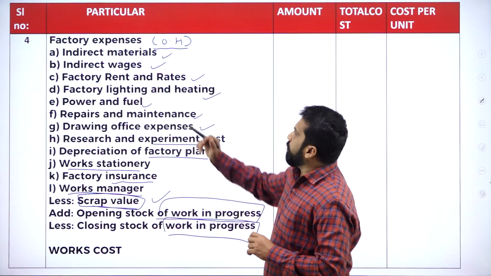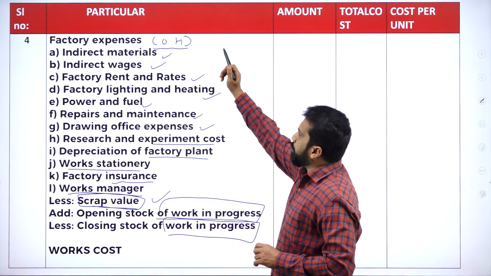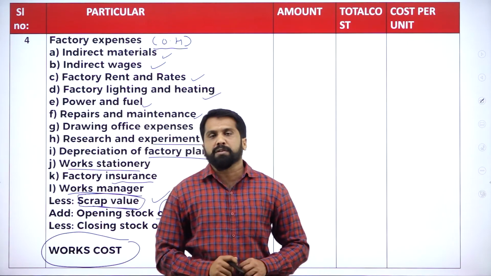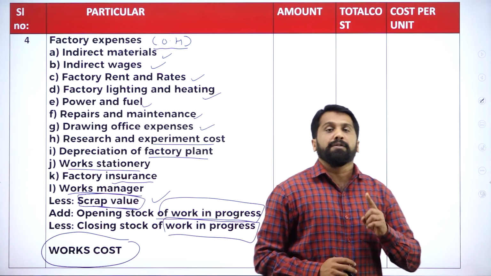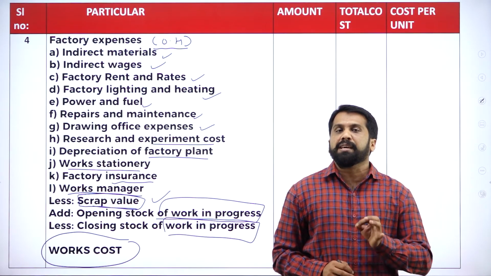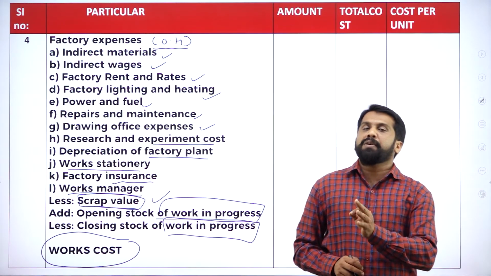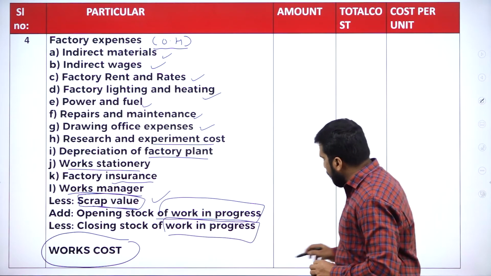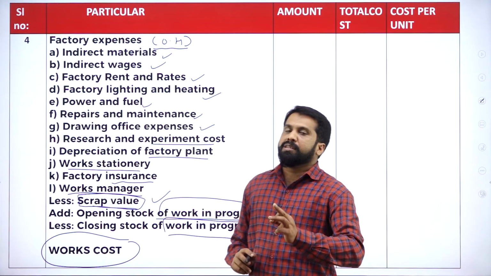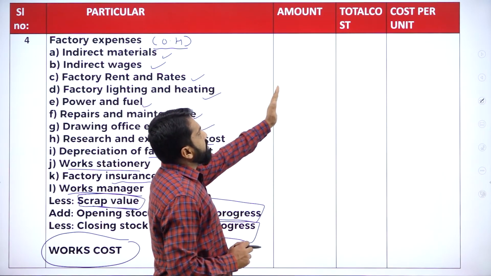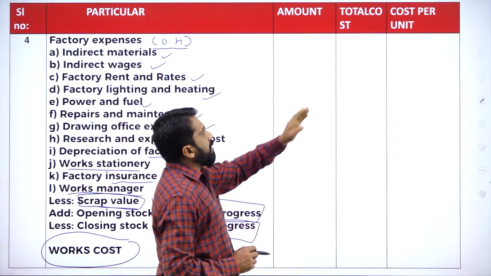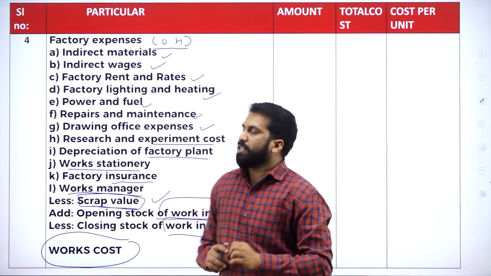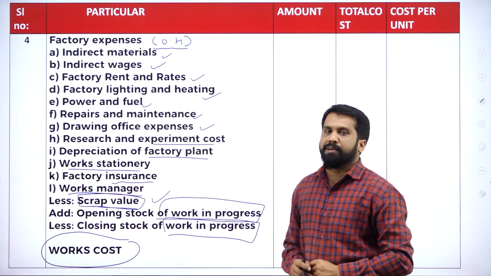Now, you have to start with prime cost. For prime cost, if you add everything, you will get work cost. What is the second answer you will get? Work cost. In the examination, the marks will be allotted by checking whether your prime cost answer is correct. They will give you some marks. Your work cost answer is correct, they will give you some marks. Now, don't worry about this amount, total cost or cost per unit. Those things will come later while doing problems. Just concentrate on the first column.